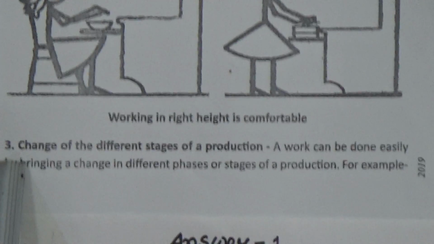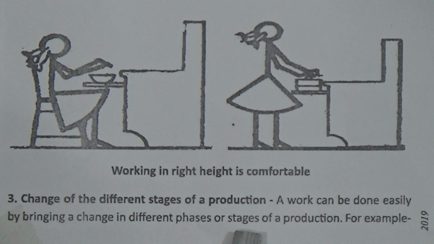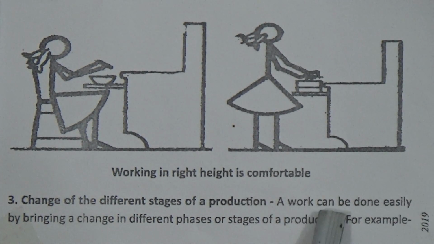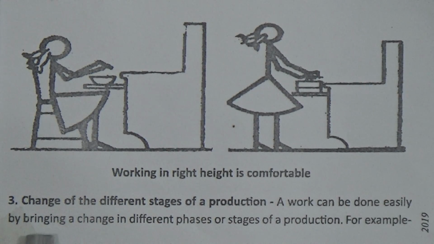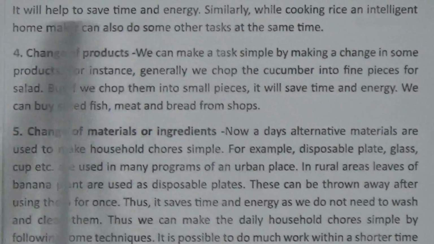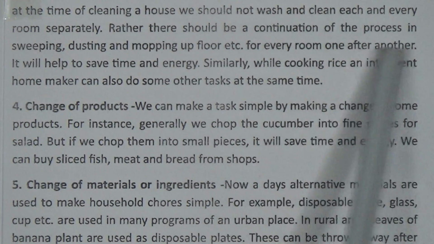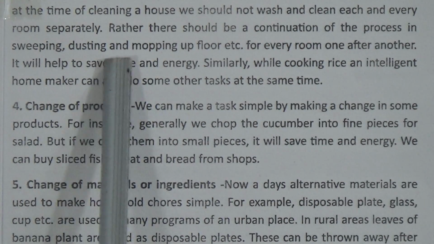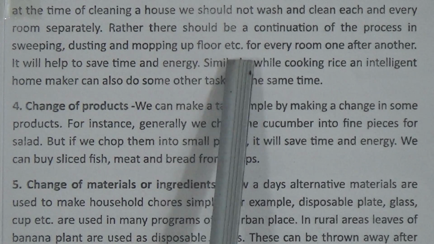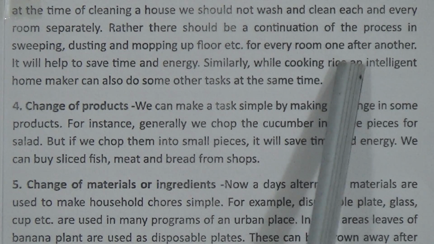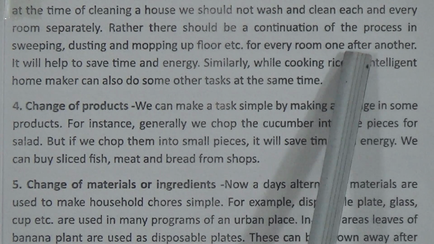Okay, now the third one is change of the different stages of production. Work can be done easily by bringing a change in different phases or stages of a production. For example, at the time of cleaning a house, we should not wash and clean each and every room separately. Rather, there should be a continuation of the process in sweeping, dusting and mopping up the floor, etc. for every room, one after another.